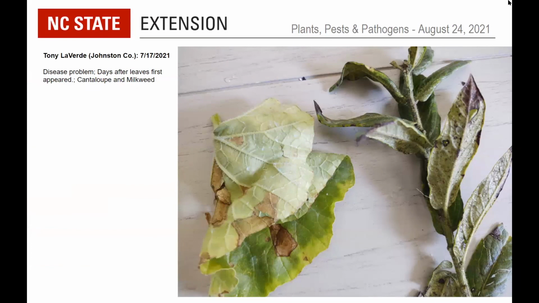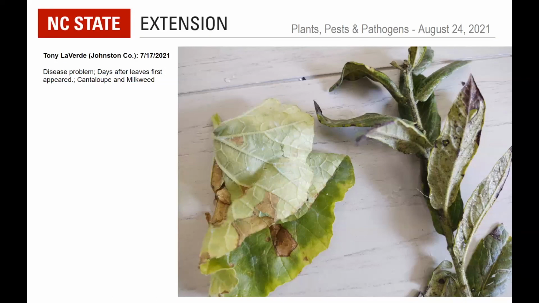So this one, the information was disease problem days after leaves first appeared. So I assume that means that the problem initiated then, cantaloupe and milkweed. Well, there are two different things going on. I'll let Matt comment on the milkweed there on the right, but on the left, the cantaloupe, well, first of all, some comments about the picture itself.